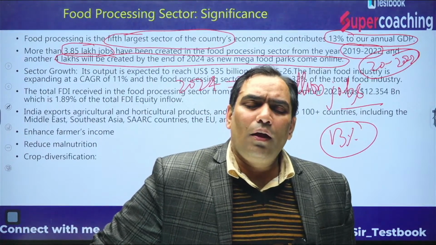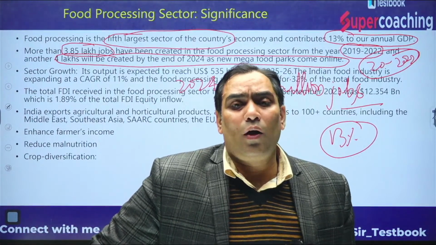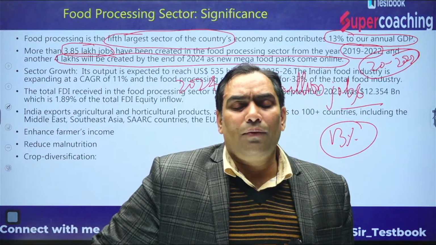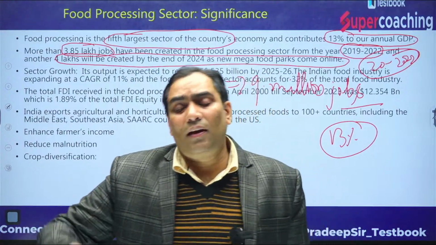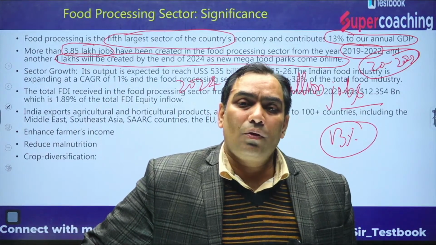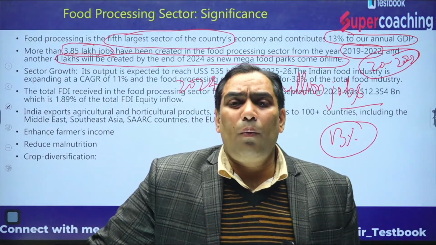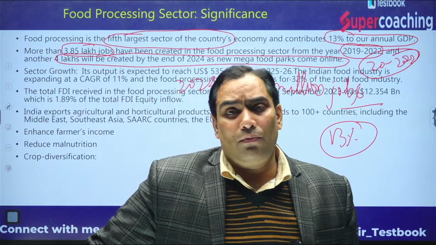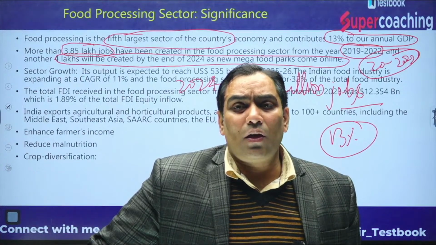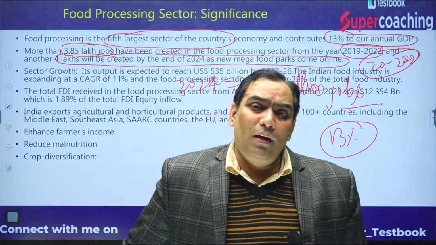it has already given 3.8 lakh people employment from 2019 to 2022. In just 3 years it has already given 3.85 lakh jobs, and it is expected that in the next 2 years it will provide another 4 lakh jobs. It is the statement of the ministry that it will provide 9 lakh jobs up to 2024. Total 9 lakh jobs. So that means it is going to be a great contributor to reduce unemployment in India.